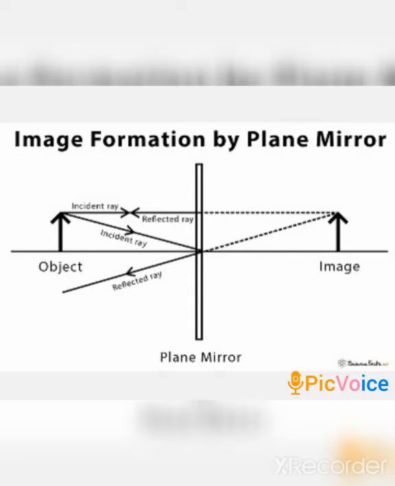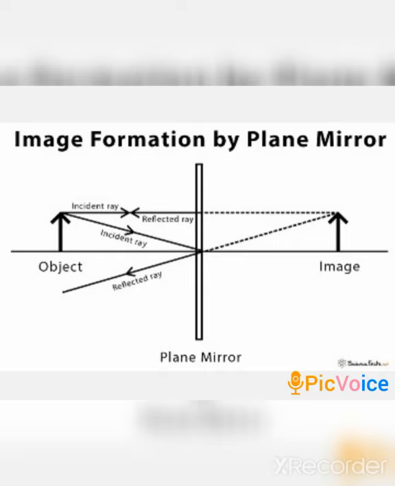So in the image you can look at the incident ray being reflected in the same direction, and with respect to the second ray which is going down, it is reflected in such a way that the angle of the incident ray is equal to the angle of the reflected ray. You can observe both the reflected rays. Do you think both these rays will intersect or join at a point? No. A plane mirror will never form a real image because both the reflected rays will never meet at a point, and this image cannot be obtained on a screen.